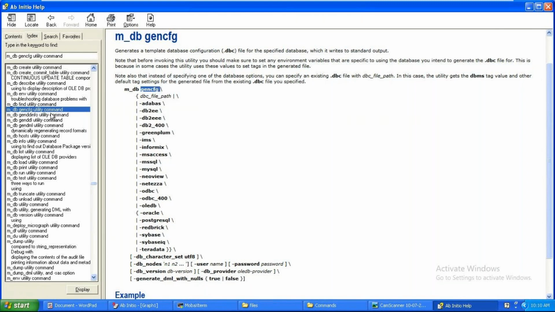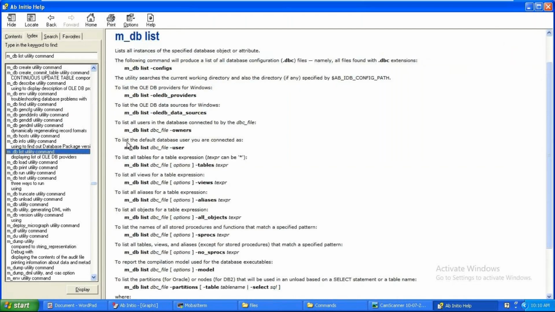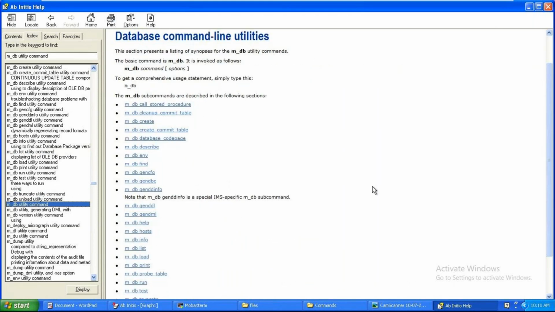Of course, if you want to generate a ddl, dml we have seen. If you want to generate a ddl for a table, yes, that is possible. If you want a list utility, see there, you can see how many things are there. Hyphen all objects, hyphen alias, hyphen views. You can create a view also. Your credentials need to have that kind of capability. m_df, m_db load, unload, truncate utility, some utility. See the total m_db commands.